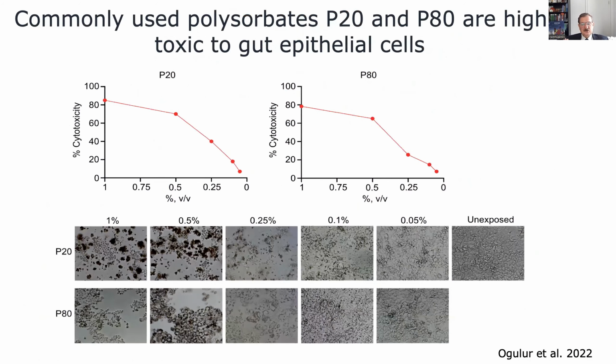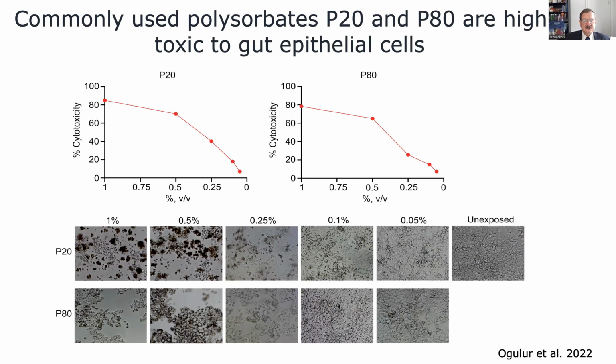It's practically impossible. So Ismail, again with our group in the epithelial barrier research, focused on two commonly used emulsifiers, polysorbate 20 and polysorbate 80. Polysorbates are Tweens; if you are doing gel electrophoresis, you are using Tween very commonly. Tweens are very soapy, very toxic, and we can see here that the toxicity goes down to 0.1%. But very interestingly, 1% of these polysorbates are allowed in ice creams and pastry in the United States. This is a huge public health problem, of course.